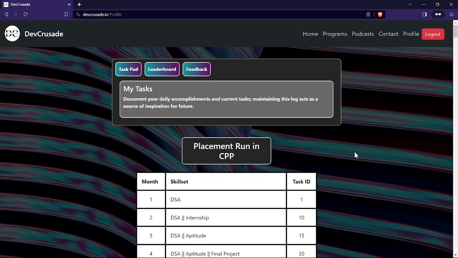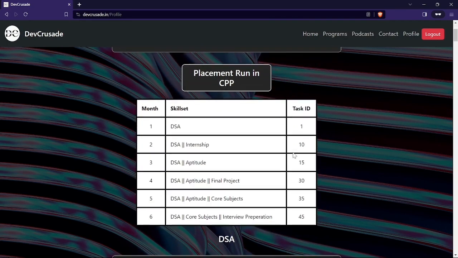So this is actually our task page, we can say. Let's move down a little bit. This is placement run in C++. This is an index page, we can say. We have separated this using months. There are month 1, 2, 3, 4, 5, 6, and there is a skill set. Which skill set are we covering in a particular month? Here we have given the mapping.